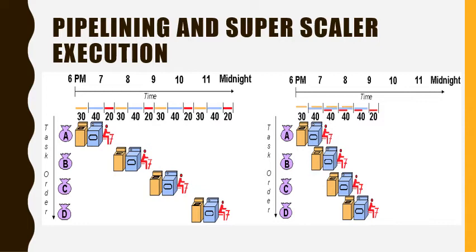Suppose we start at 6 p.m. and worked as effectively as possible, we would still be doing laundry until midnight. However, a smarter approach to the problem would be to put the second load of dirty laundry into the washer after the first was already clean and being loaded into the dryer.